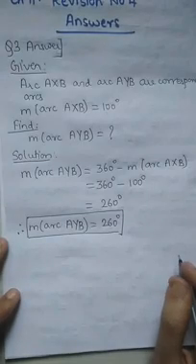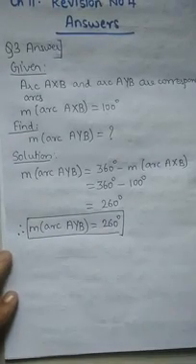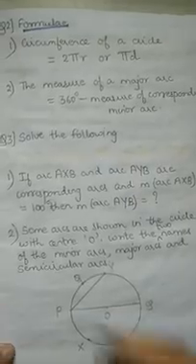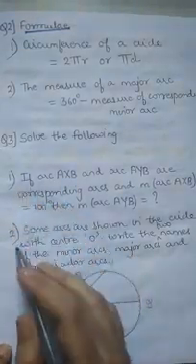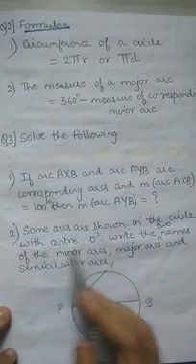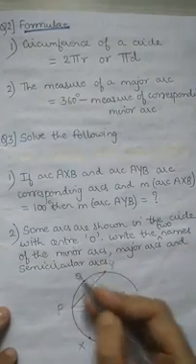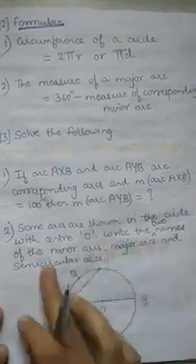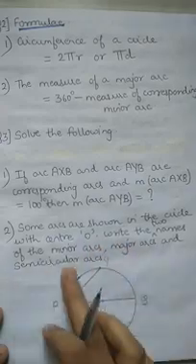Clear, all of you girls? Good. So we have done this first question now. Let's see what is the second question. Some arcs are shown in the circle with center O. This is a center O and there are some arcs shown. Write the name of minor arc, major arc and semicircular arc.